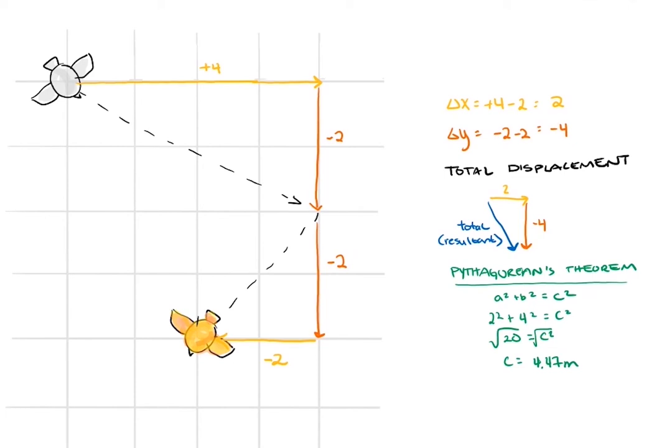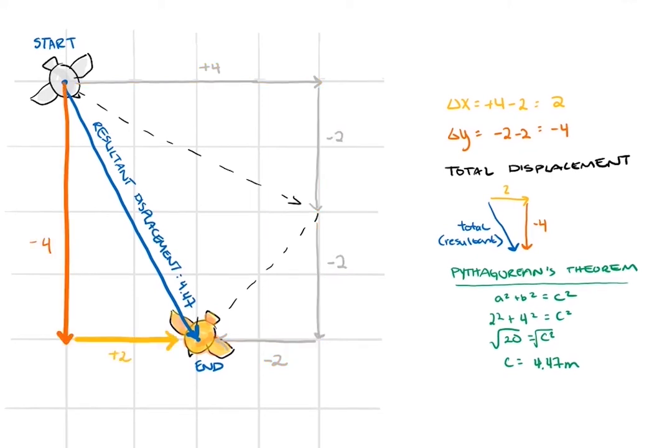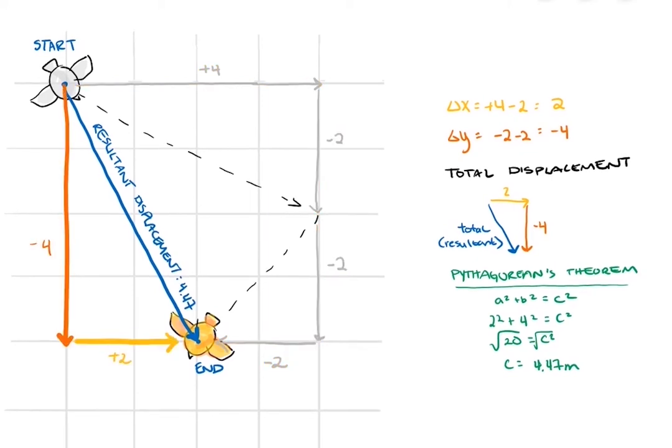We can also see the same result by looking at the big picture. The overall displacement is always the change in position. Now, the bird started here and ended here. So the overall and resultant displacement is from start to end. We can see that this vector, this overall resultant vector, has a horizontal component of 2 to the right and a vertical component of 4 down.